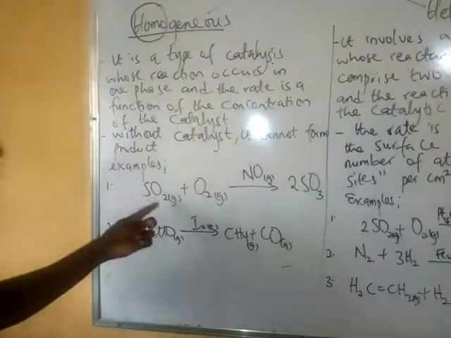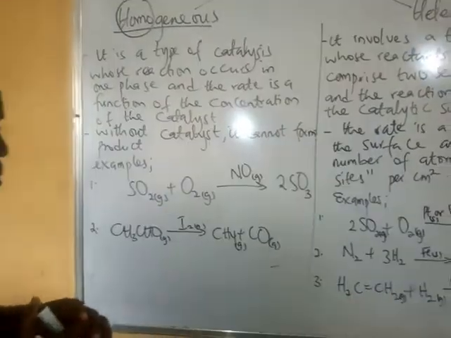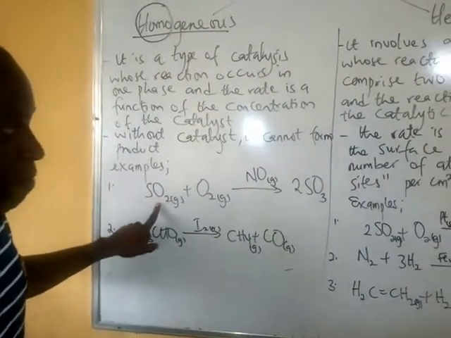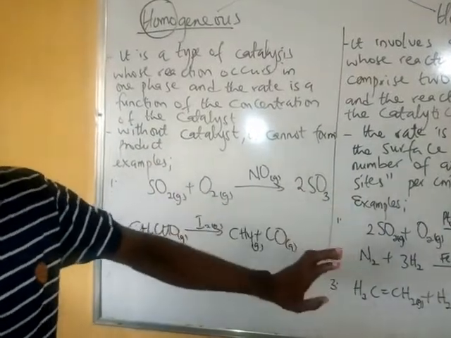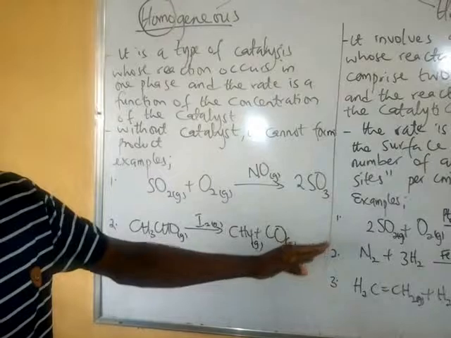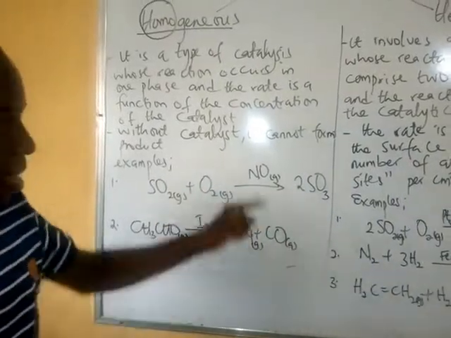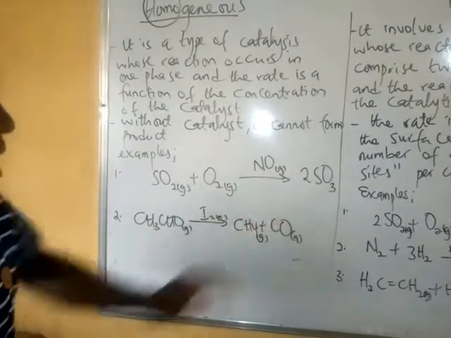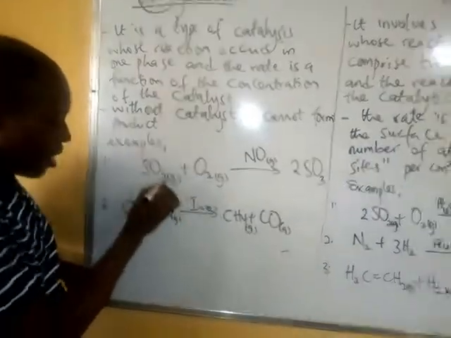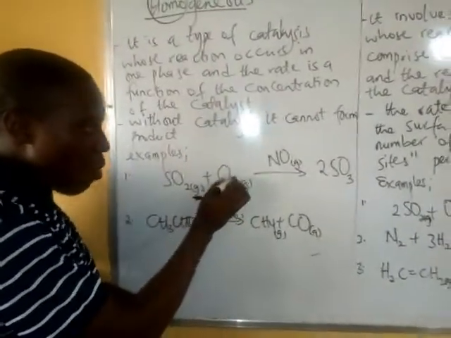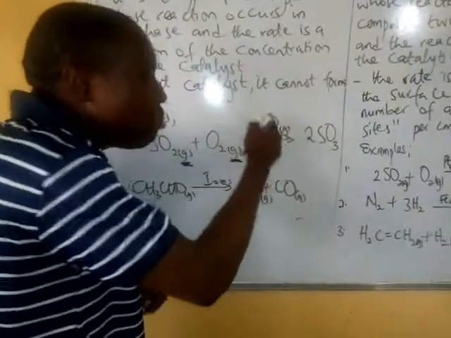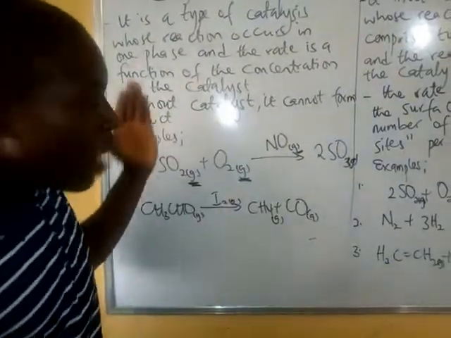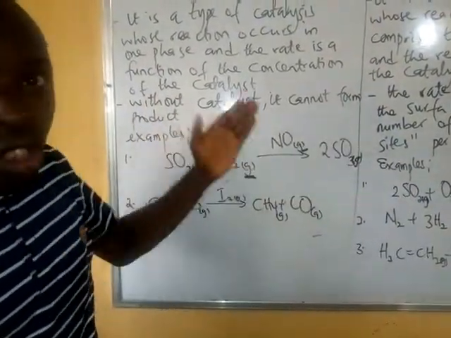For example, a reaction that involves the oxidation of sulfur dioxide, or sulfur(IV) oxide, to yield sulfur trioxide, or sulfur(VI) oxide, being catalyzed by nitrogen(II) oxide gas. Look at it. They are all in the same phase. The SO2 is in the gaseous phase. The oxygen is in the gaseous state. The catalyst being used is in the gaseous state, and this one also is gaseous. So a type of reaction in which they are all in the same phase is called homogeneous catalysis.